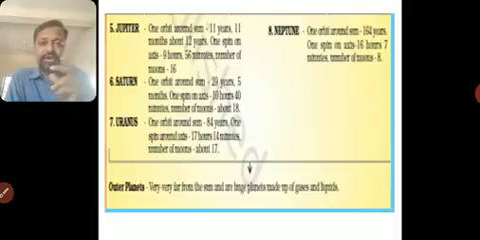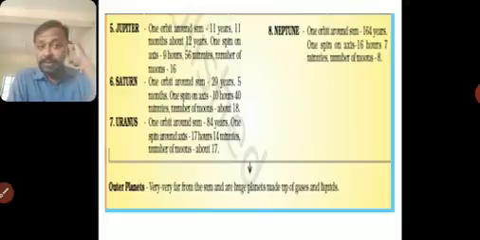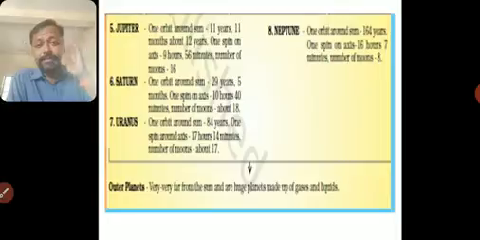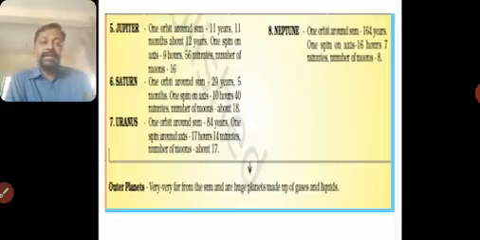So the fifth one is Jupiter. One orbit around the Sun takes 11 years and 11 months. About 12 years, because 11 months is almost 1 year, and 12 months make a year. So it takes about 12 years for a full revolution. If we stayed on Jupiter, it would take that many years for us to complete 1 year, 1 season.